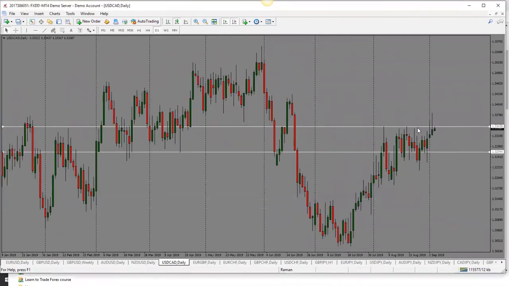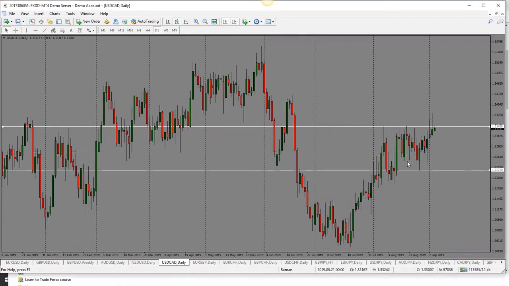Dollar CAD here. Dollar CAD has been quite volatile today. We saw price went all the way up and through the high, but then dropped back down. So price is still trading in this range here.